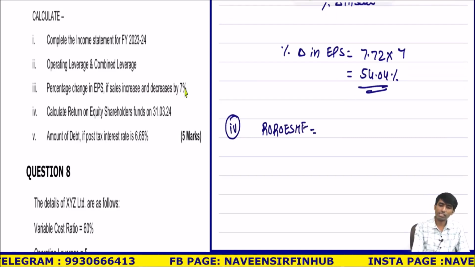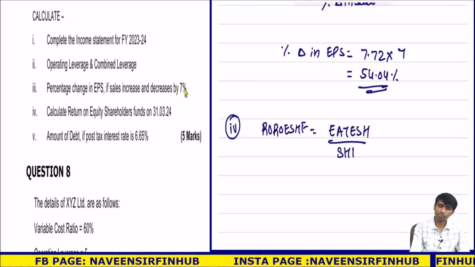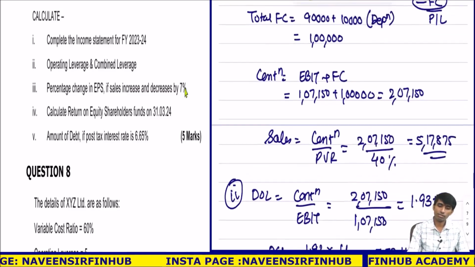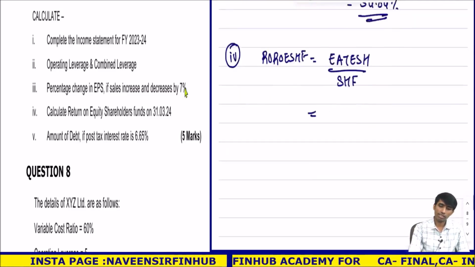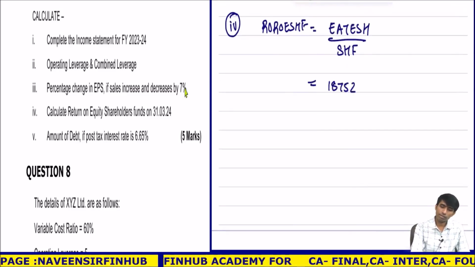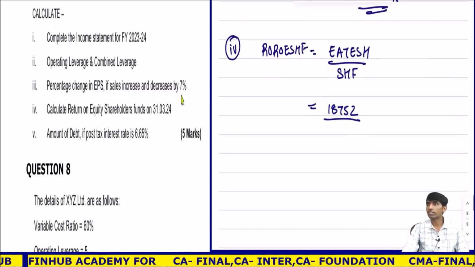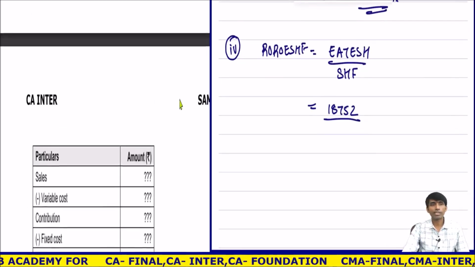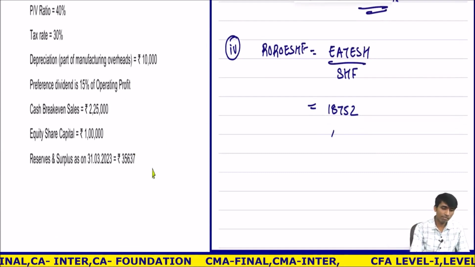Fourth question, ROE. What will you take? Earnings. This was simple, earnings divided by shareholders fund. What have we got? 18,752. 18,752 divided by shareholders fund. Shareholders fund total is how much? Here in the question, equity share capital was how much? 1 lakh plus 35.